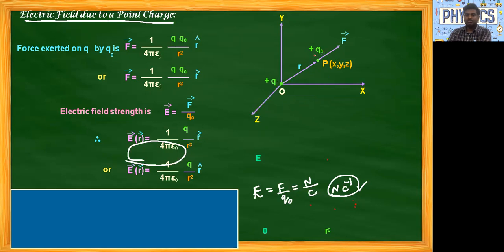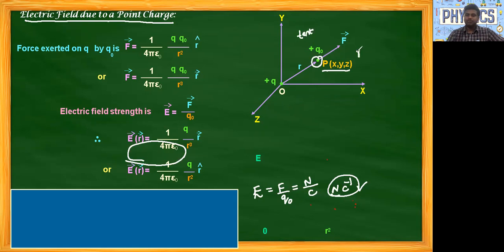Here plus Q naught small, we placed our test charge, always positive. And this is our force of repulsion. And this P is the point, the plus Q naught test charge point.